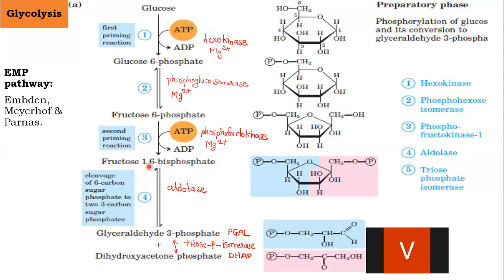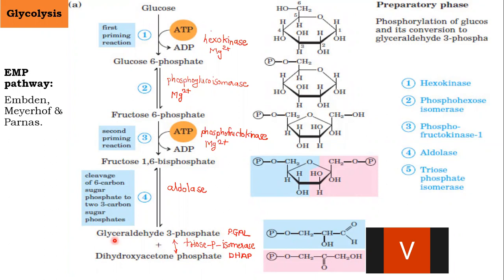Now, this fructose 1,6-bisphosphate is further cleaved to form glyceraldehyde 3-phosphate, which is a 3-carbon aldehydic sugar. You can remember this as PAGAL. And the other sugar is dihydroxyacetone phosphate. You can remember this as DAP. Glyceraldehyde and dihydroxyacetone are again isomers of each other, just like glucose and fructose.